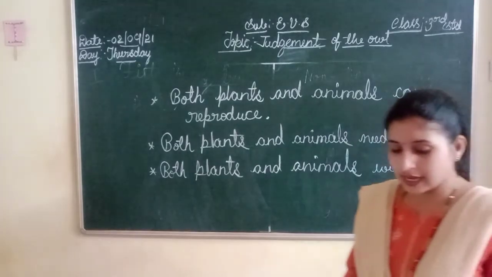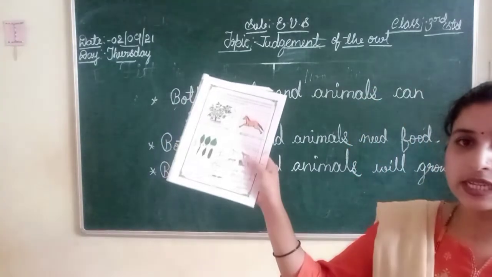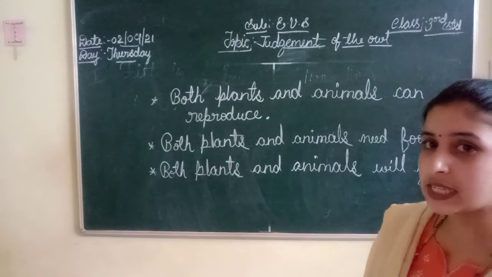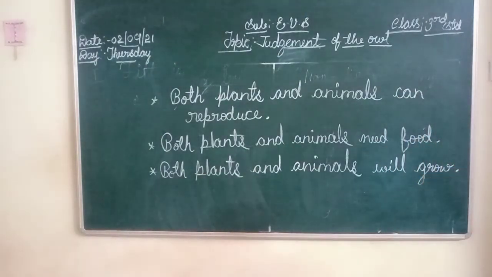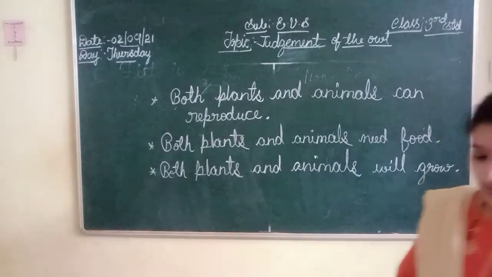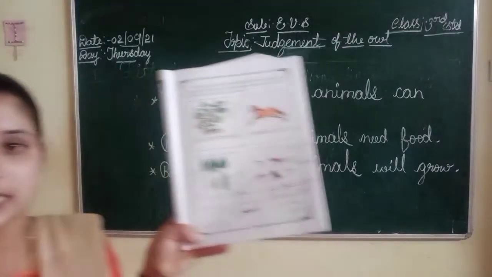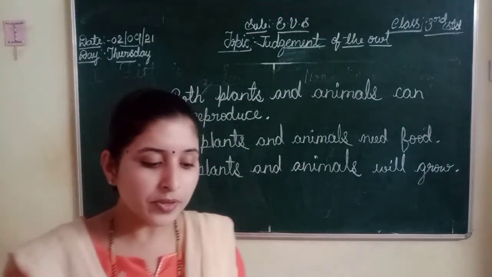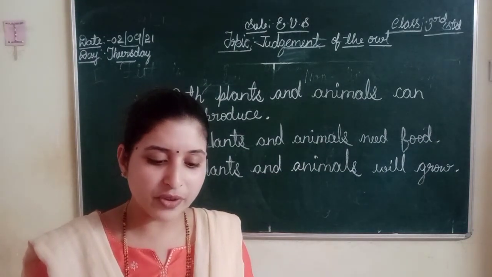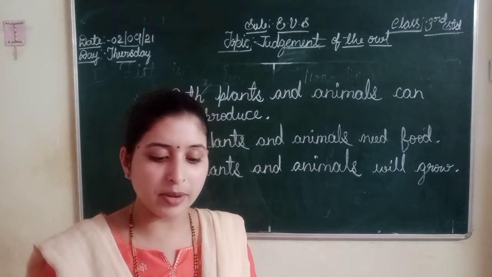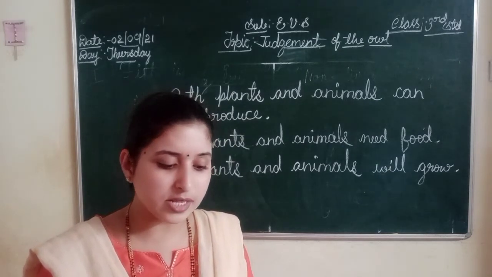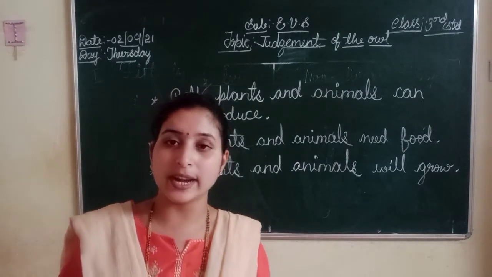Okay. Next, come to the page number 26. Till here, I hope all are completed. Okay. I will read now. You have observed the differences between plants and animals. Look at the pictures given below and write the differences in the space provided.